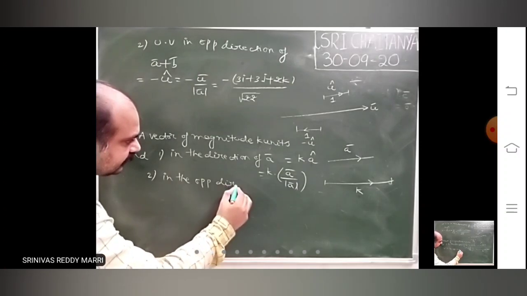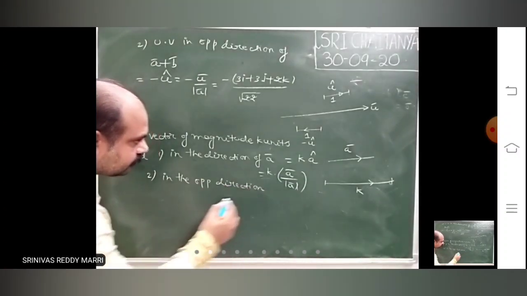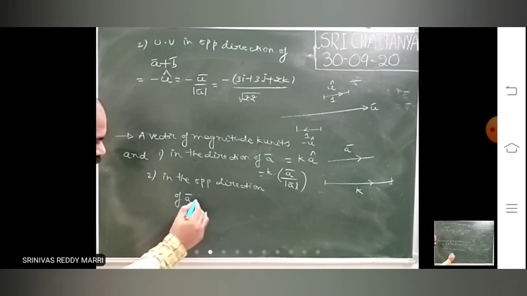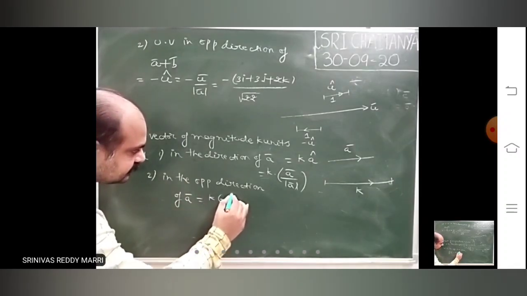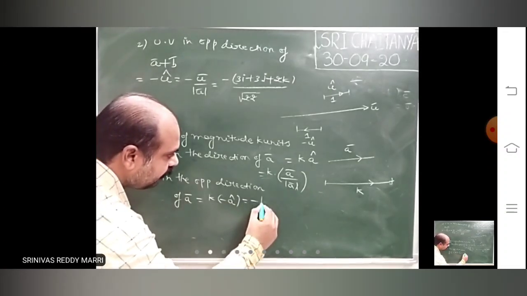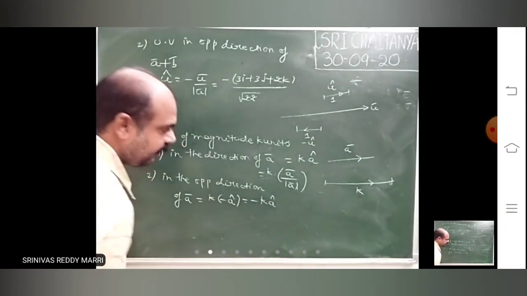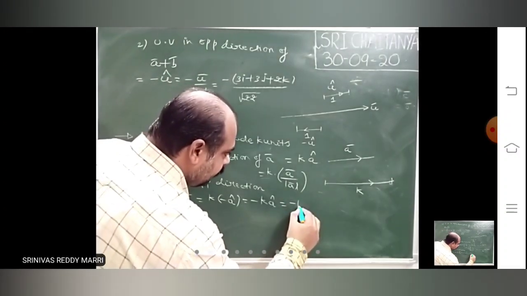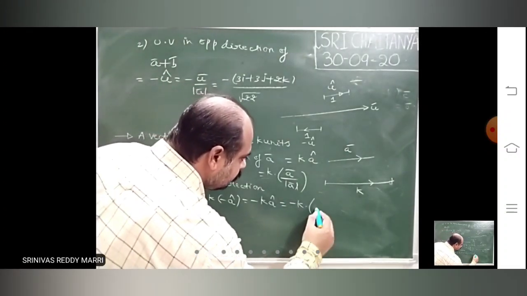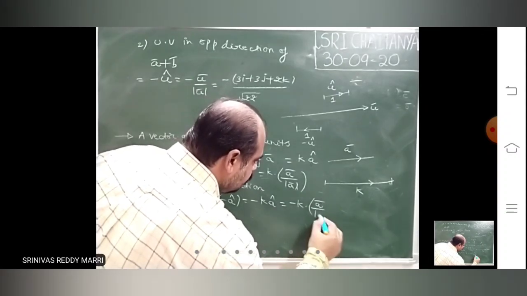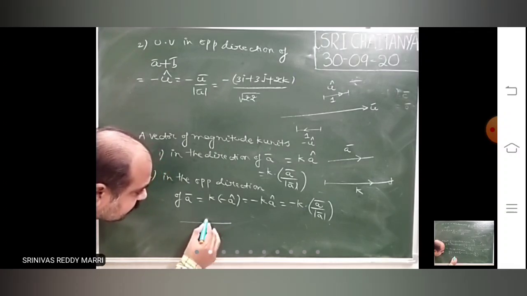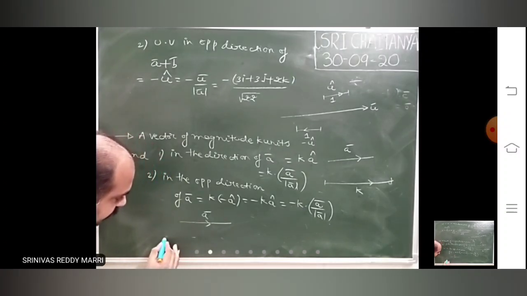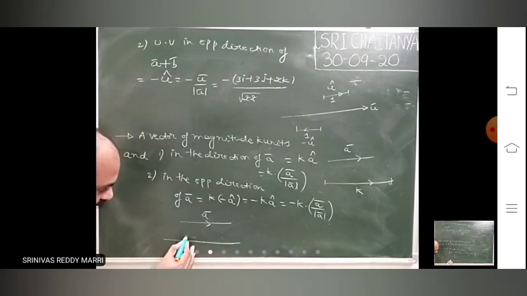Suppose in the opposite direction, it is nothing but k into minus a cap, or minus k into a cap. This is nothing but minus k into a bar divided by modulus a bar. That means there is vector a bar like this. You want another vector which is in the opposite direction.